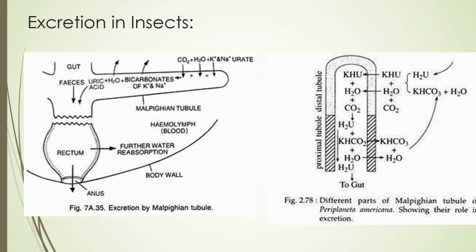In alkaline pH, the carbonic anhydrase enzyme splits urates to regenerate the bicarbonate and uric acid.